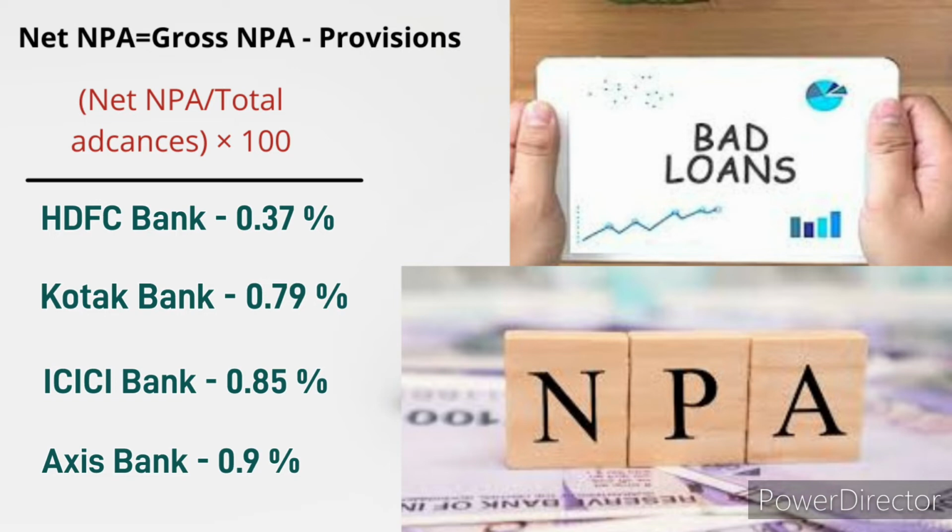Again, the net NPA can also be expressed as a percentage of total advances. Total advances is nothing but the total loan amount given by the banks. The lesser the net NPA, the better for the bank. That means the bank has a very good asset quality.